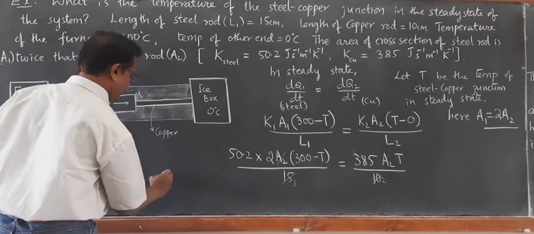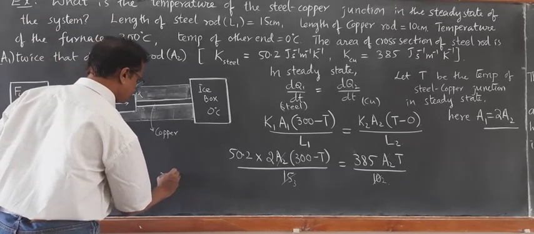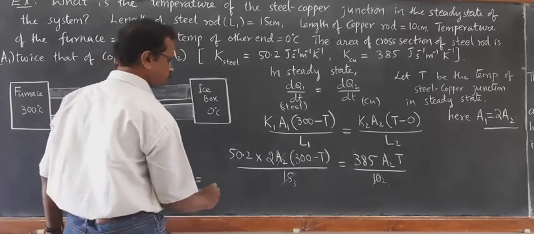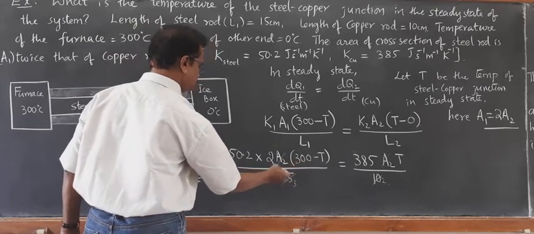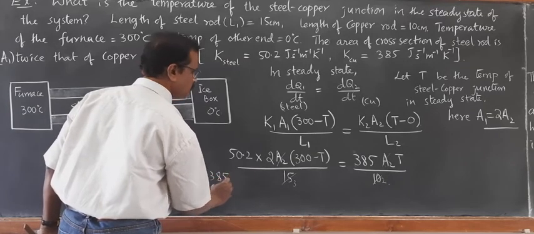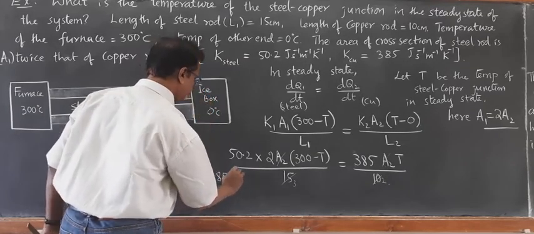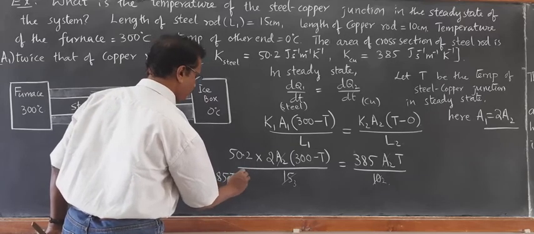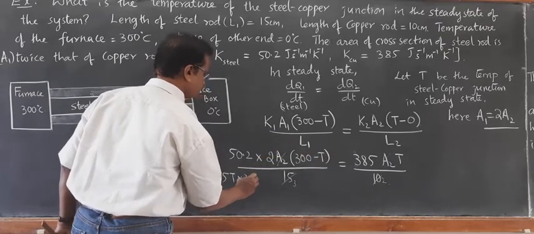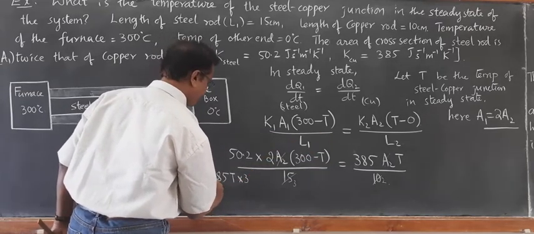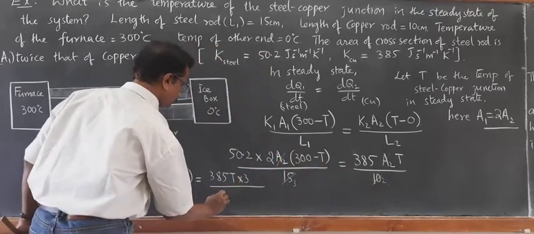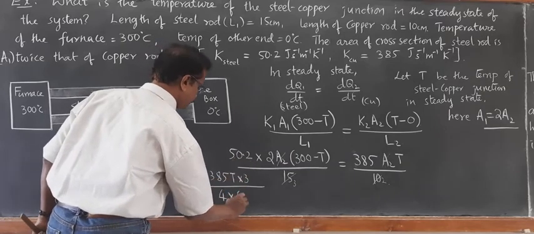So we can write here 300 minus T is equal to 385 T into 3, this 3 goes to the numerator, divided by, already 2 is there, 2 into 2, 4 into 50.2.